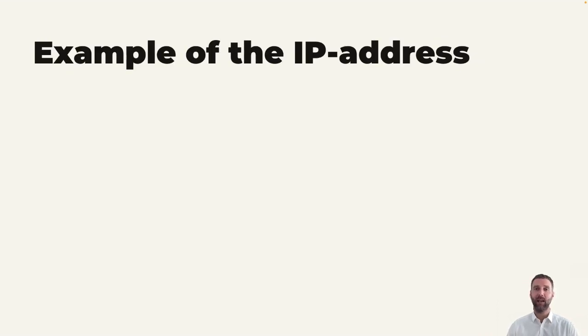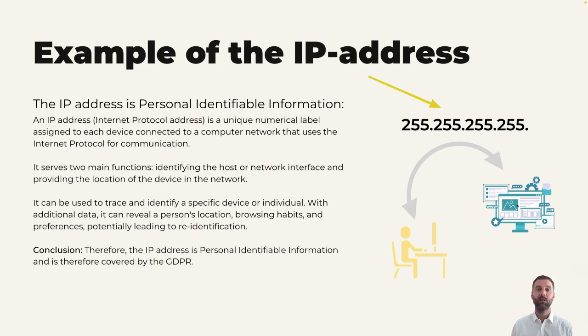Okay, now let's move on and have a look at why an IP address is to be considered personal data. An IP address is a unique number assigned to each device connected to the internet. So this device could be your smartphone, your laptop, your desktop, and so on. The IP address can be used to track the online behavior of a device's user. And under certain circumstances, it can also be used to identify a person. Furthermore, an IP address is also considered an online identifier. And if you remember the definition of what personal data is from earlier on, online identifiers are to be considered personal data as well. So if you process IP addresses, then you have to comply with the GDPR.